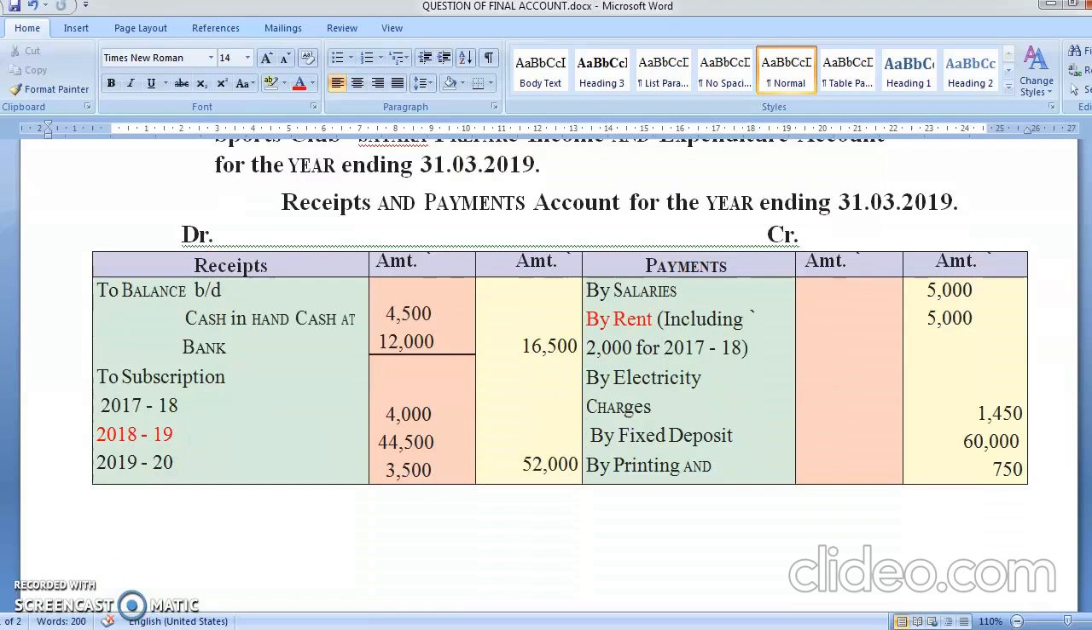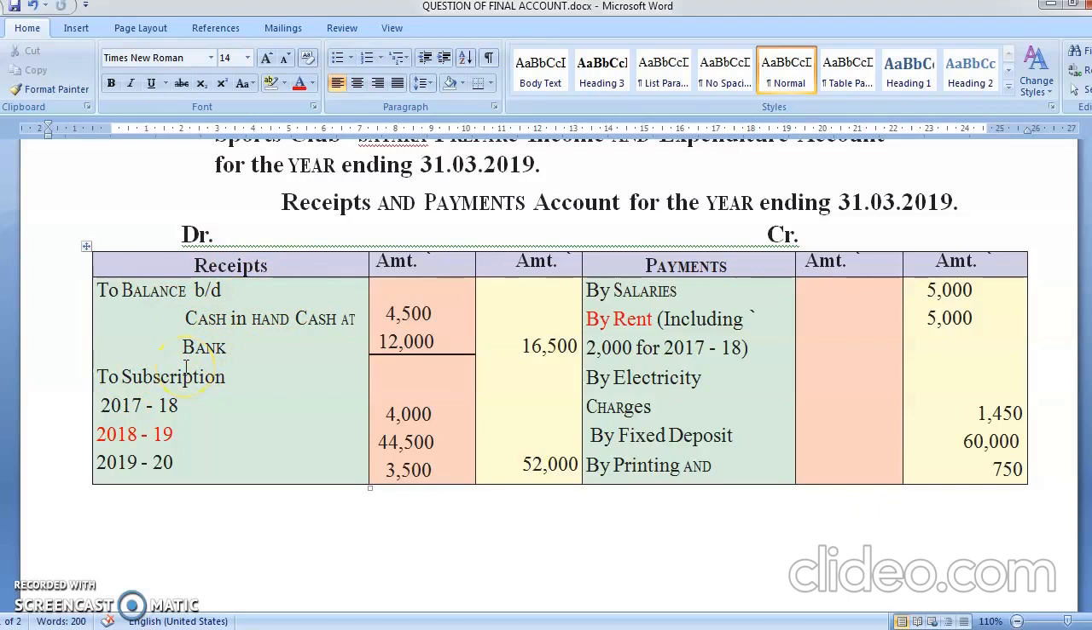Now see, the year ending is 31st March 2019. That means our year has started on 1st April 2018 and the last date was 31st March 2019. So your financial year is 2018-19. Now see, first part is balance brought down, cash in hand and cash at bank. Now this is the opening balance. You know, cash in hand and cash at bank is a balance sheet item, and this is the opening, meaning this is on the first day of the year. First day of the year means this will go in the last year's balance sheet.